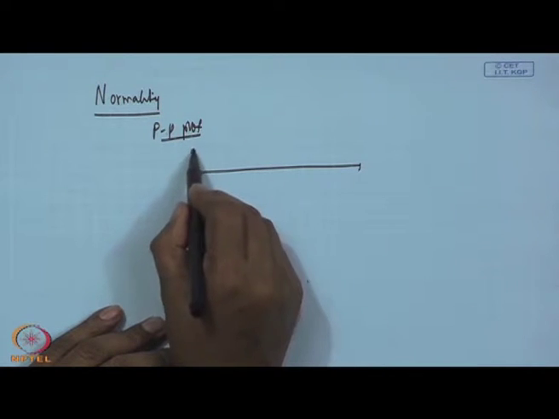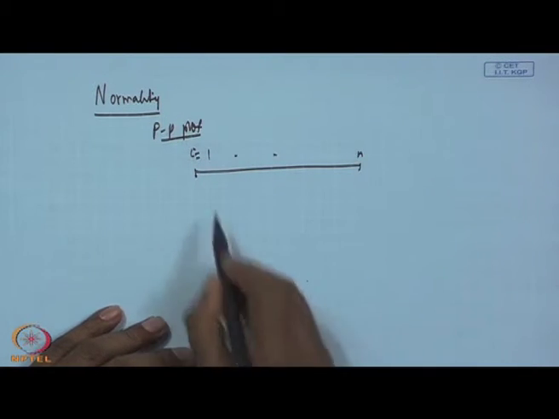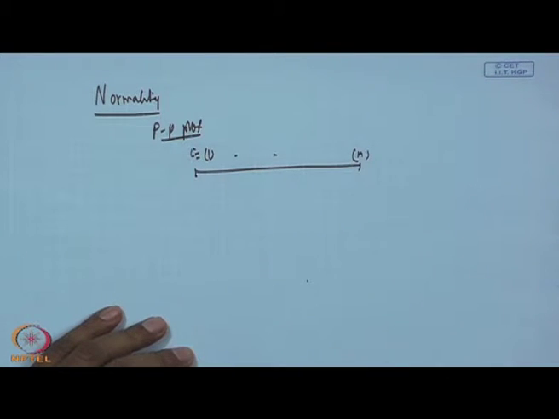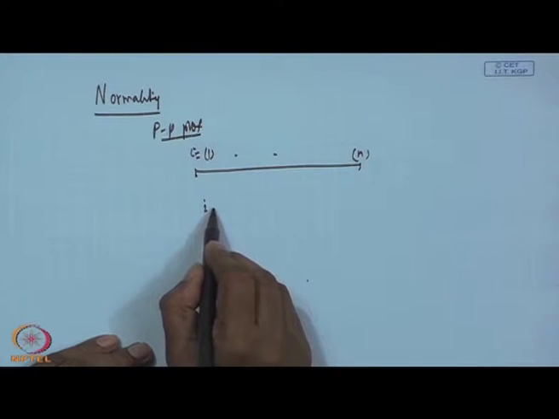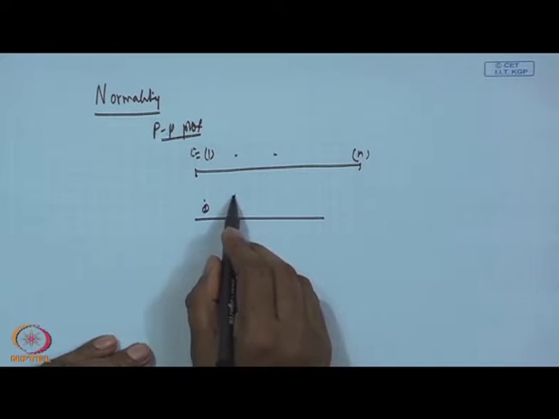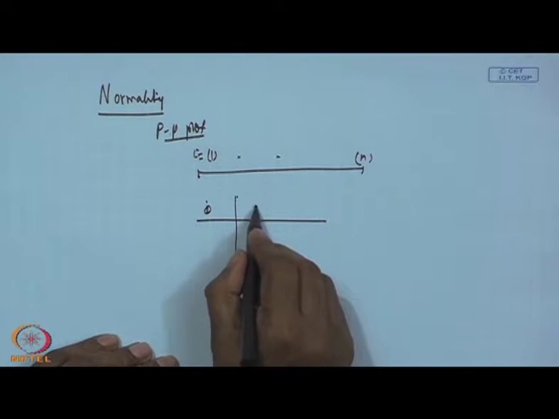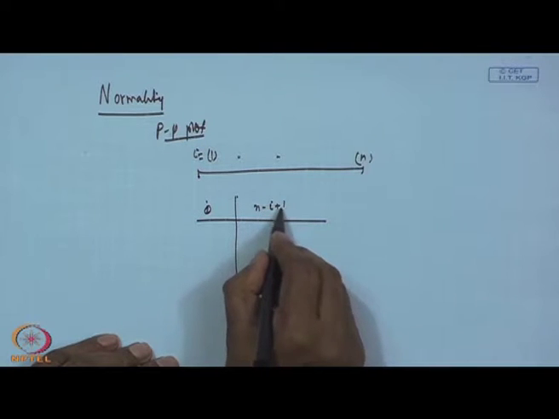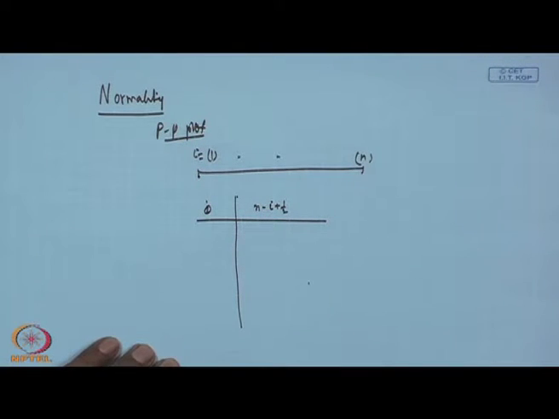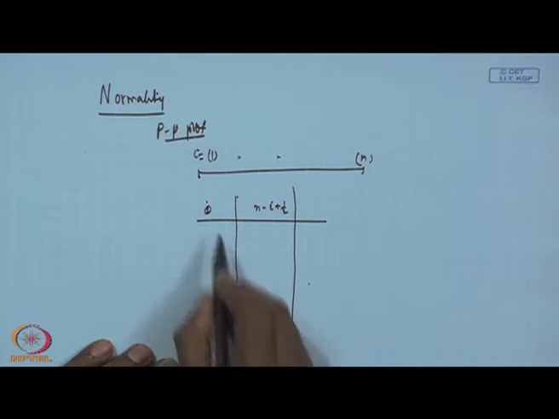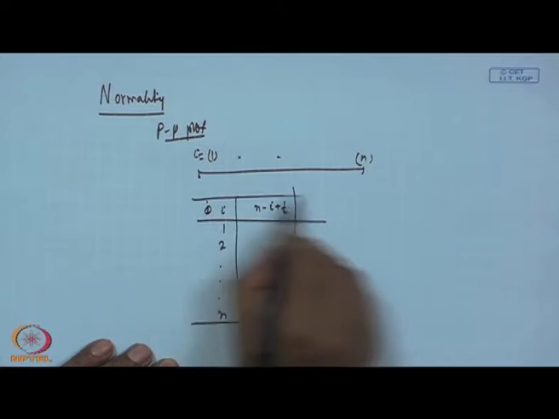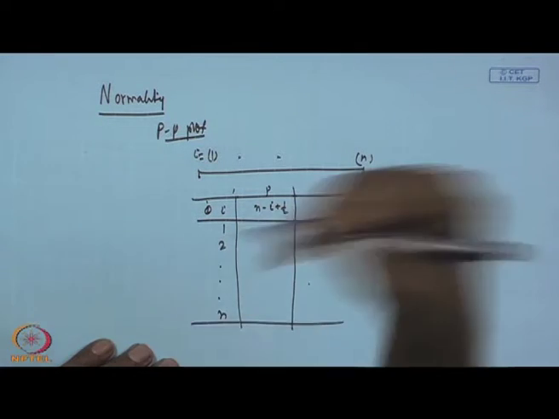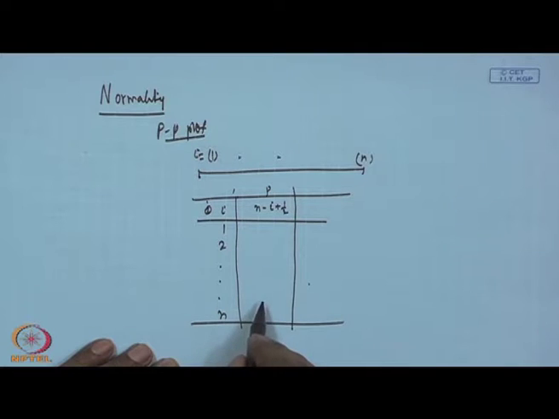Suppose your i equal to 1 to n, let they are already ordered. Then what will happen? You will find out probability that I think will be like this, n minus i plus half over n, i equal to 1 to n, and this is the empirical probability, cumulative probability basically, this is the cumulative probability.